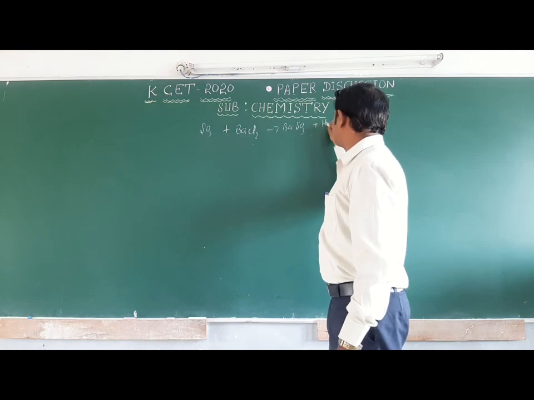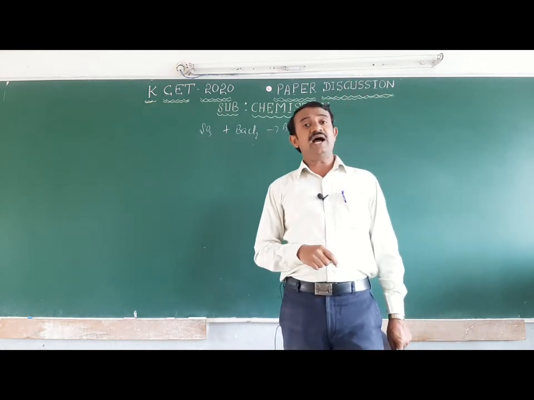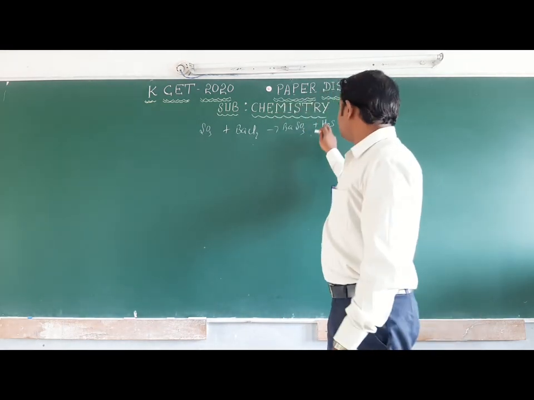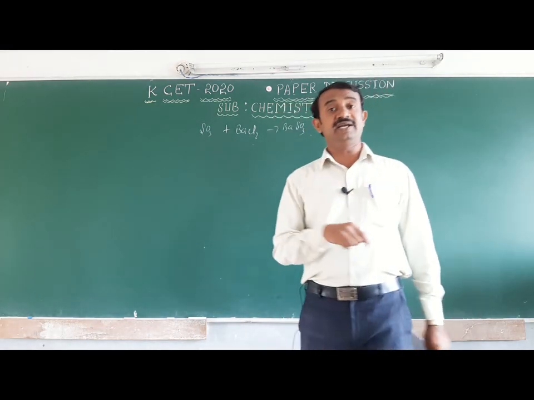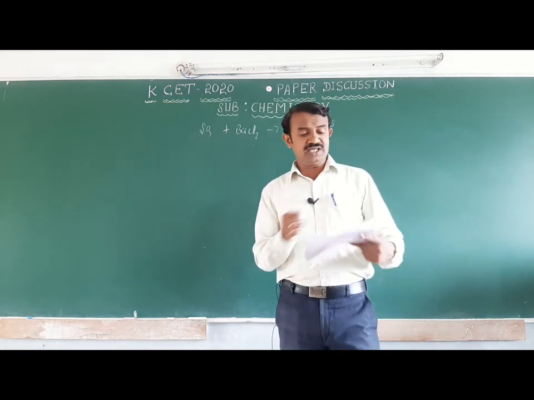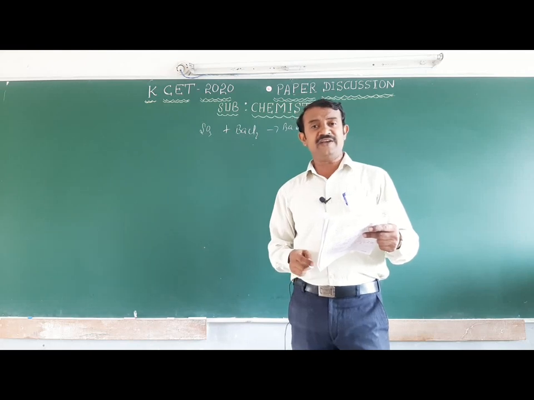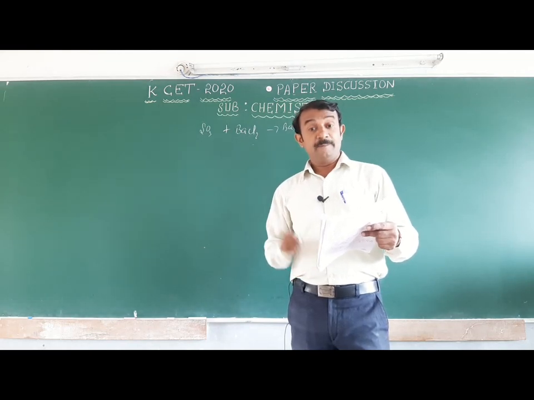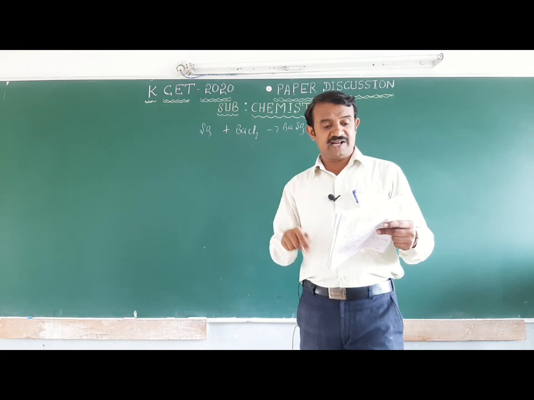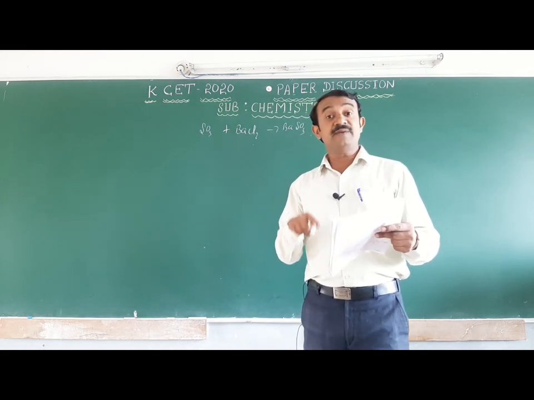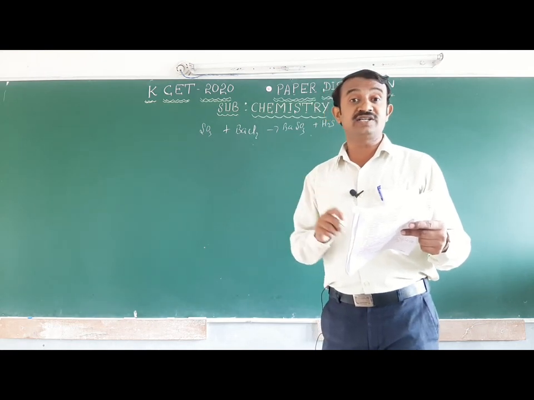Hydrogen sulfide, the gas released, reacts with potassium permanganate and it is decolorized. The options for A and B respectively are: barium sulfate and hydrogen sulfide, barium sulfate and sulfur dioxide, barium sulfide and sulfur dioxide, barium sulfate and hydrogen sulfide.